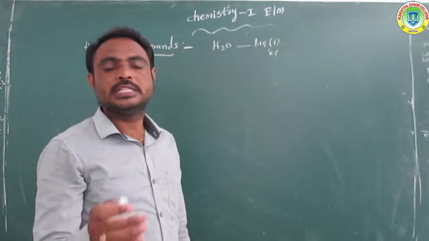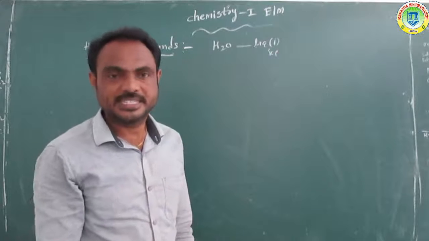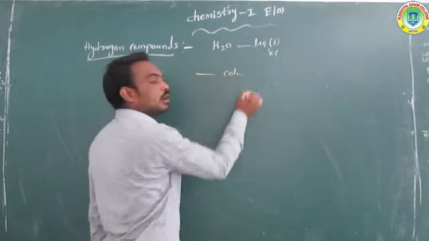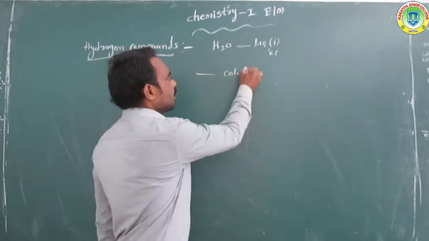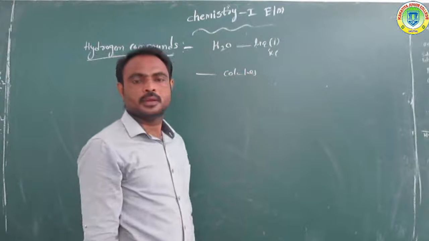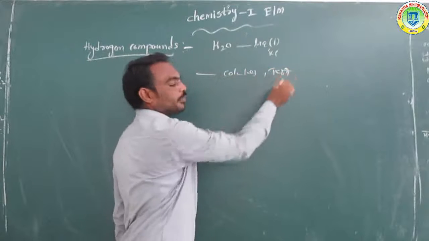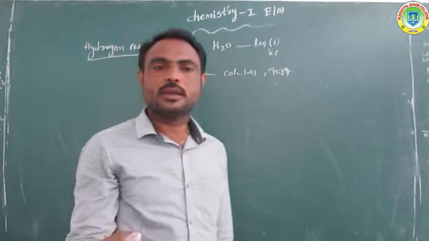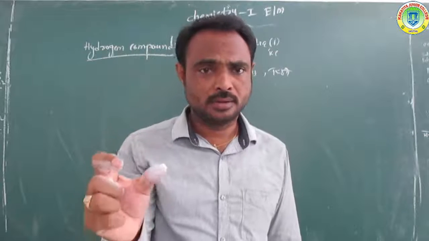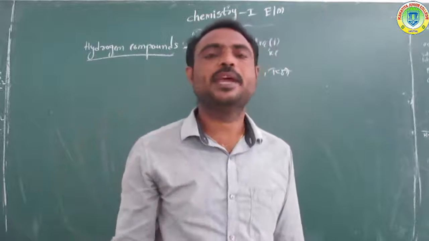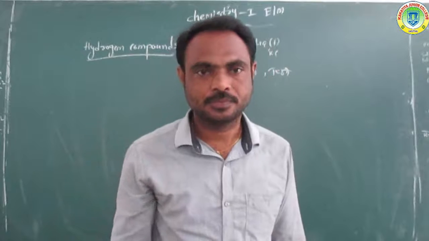Overall, pure water is colorless and tasteless.